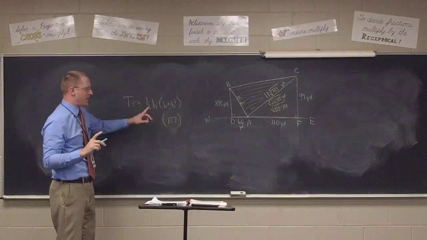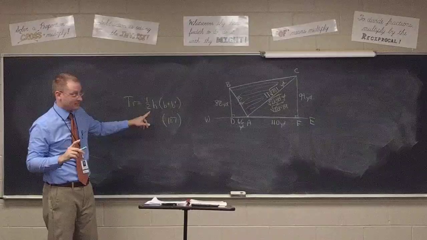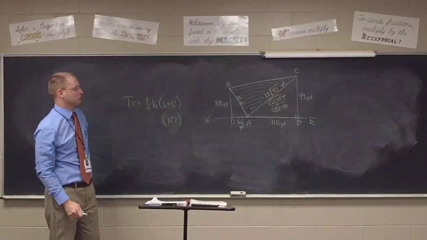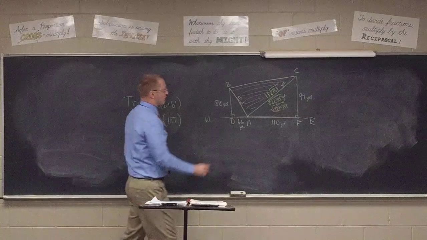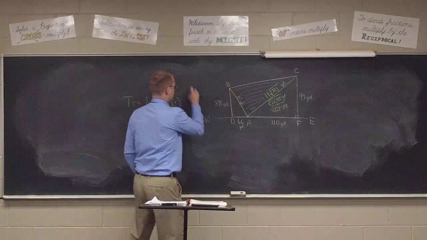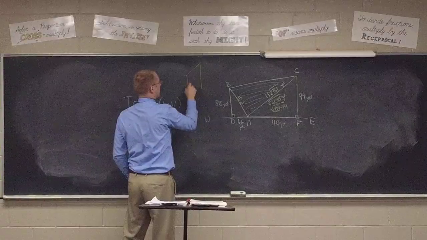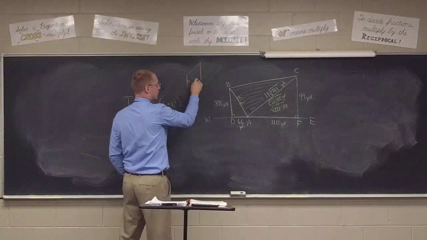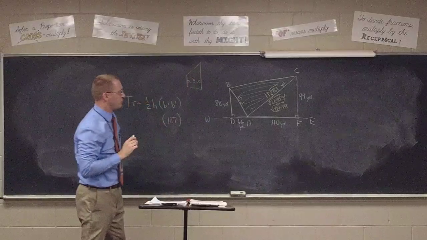So what would be the altitude? 93.5. Okay. If this is a base of a trapezoid, base, base, we need an altitude, right?